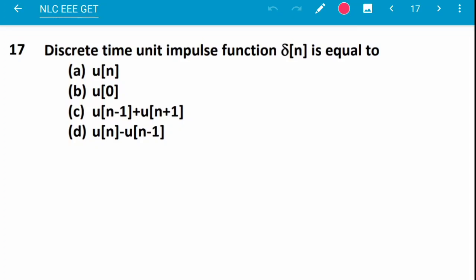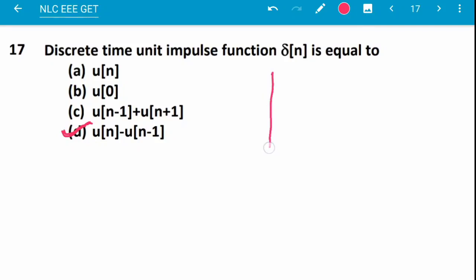The next question is: the discrete time unit impulse function delta of n is equal to what? The answer is u of n minus u of n minus 1, option D. Why? What is delta of n?